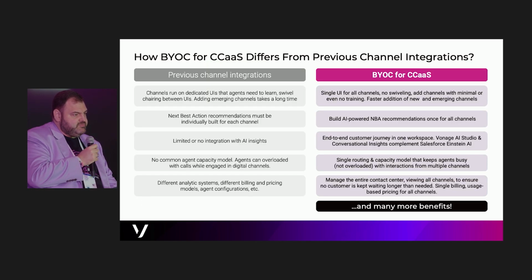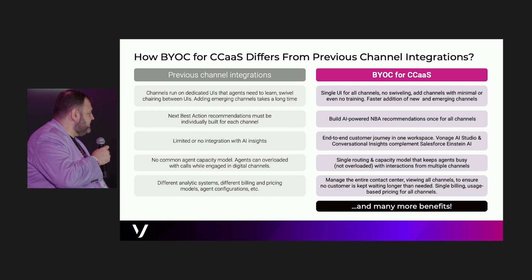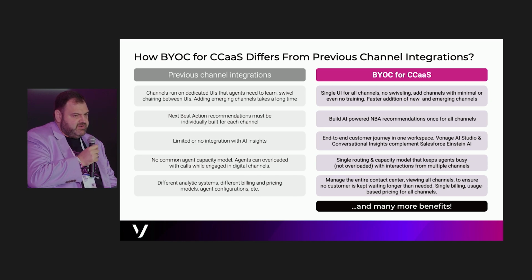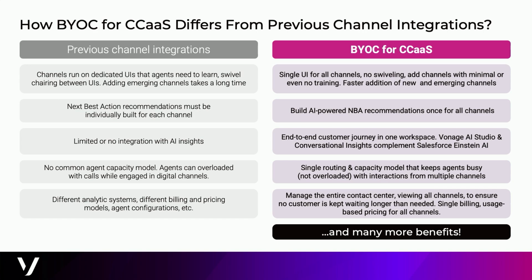So how is this Bring Your Own Channel for CCaaS different from the previous channel integrations? Kind of hinted a couple of things in there, but basically in the previous channel integrations model, yes, you could integrate other channels with Service Cloud Voice, but it would have to be through a widget or some tool that the vendor of the channel provided. Every time one of those interactions entered Service Cloud Voice, you would get a pop-up with another window, normally created by that vendor, where you would interact with the customer, whether it's a chat window or a messaging window. And then at the end of that interaction, if you were lucky, that information would be pushed into Salesforce for storage and for archival.